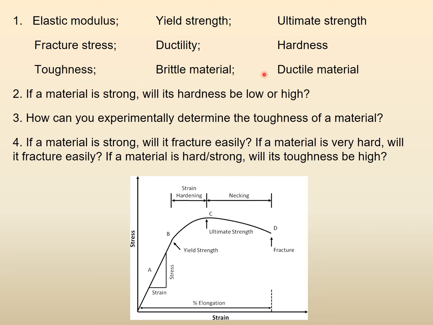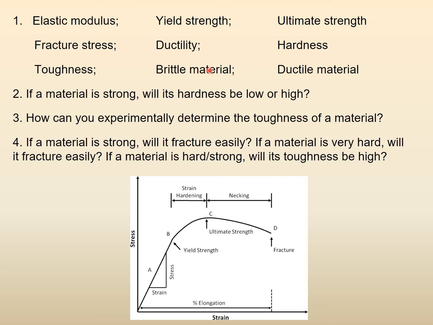Now, what is brittle material? What is ductile material? You know, right? If a material does not deform too much before it fractures, it is brittle. If a material deforms a lot before it fractures, it is ductile.